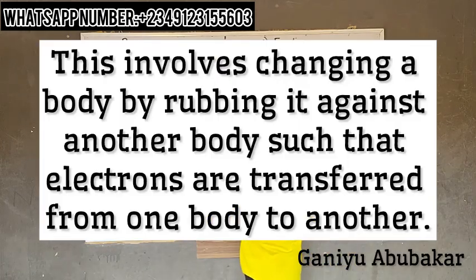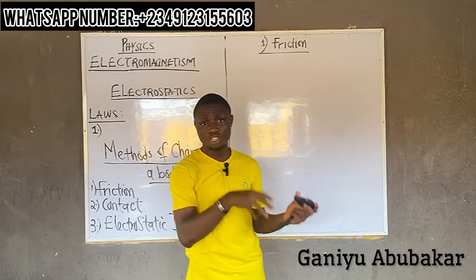This involves charging a body by rubbing it against another body such that electrons are transferred from one body to another. When it comes to by friction, it actually deals with rubbing.